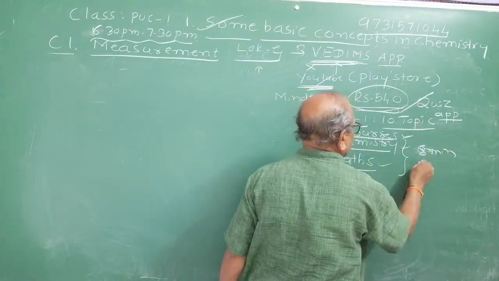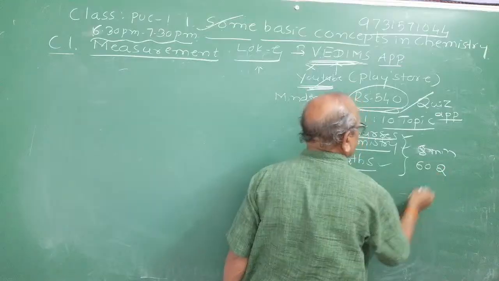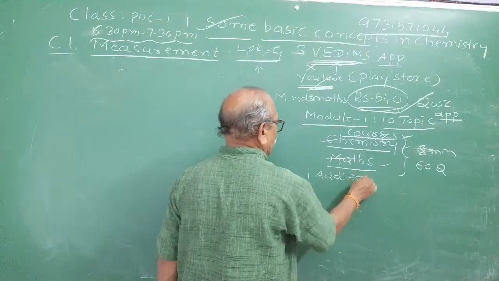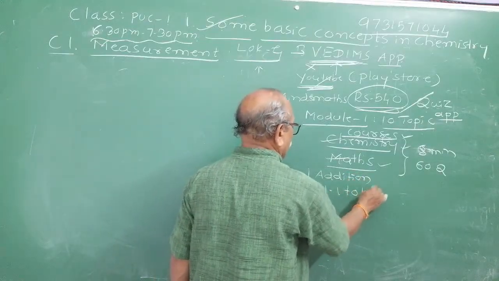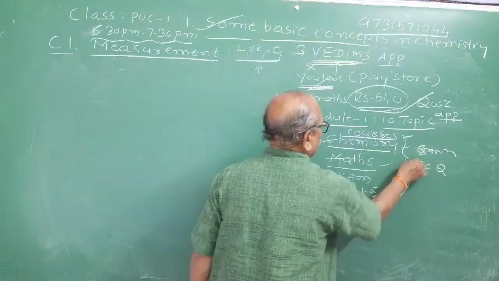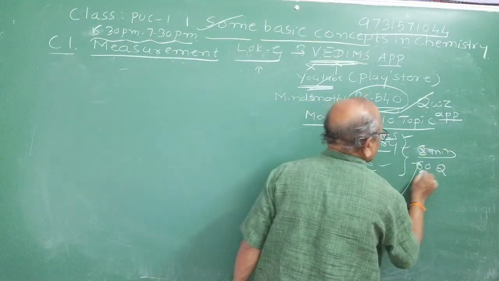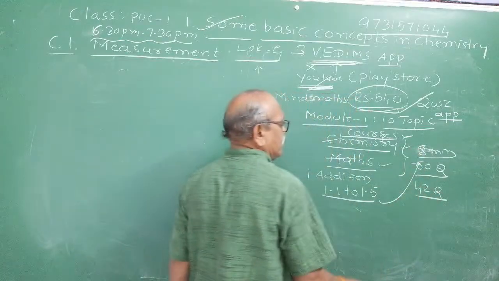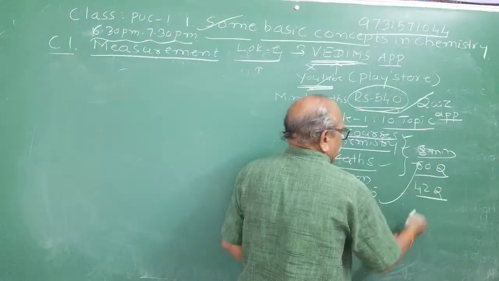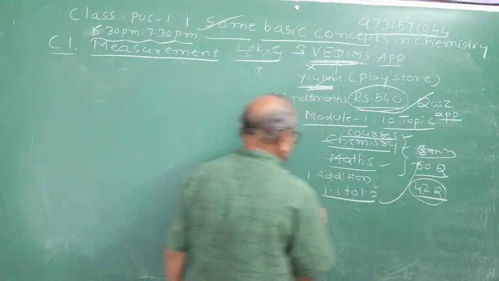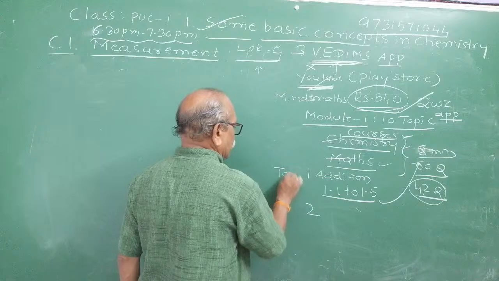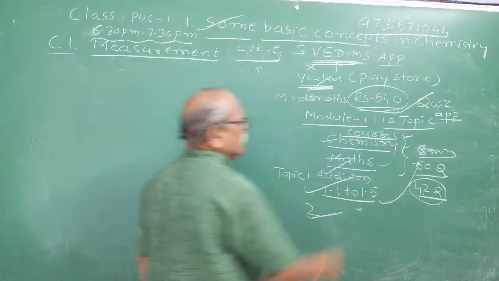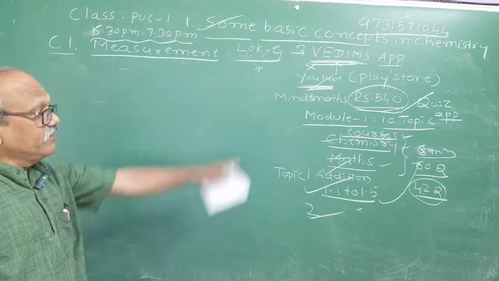More than 10,000 questions are there. 60 questions will be there. Only on addition I have made 5 topics, addition 1.1 to 1.5. You have to learn them. After that you will get in the app 80 minutes, 60 questions. If you have to clear 42 questions, it is very difficult. For that you need great speed and accuracy. Then the app will let you go to the second topic. Otherwise you have to repeatedly practice this addition only. These are all mind maths techniques, so they will help you to improve your calculation speed.